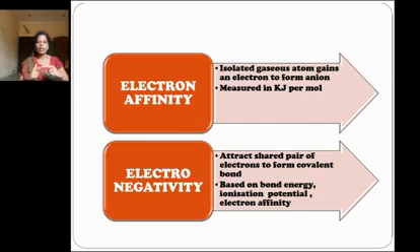Last is electronegativity. It is the measure of the tendency of an atom to attract the shared pair of electrons towards itself in a covalent bond. The chlorine atom has a higher electronegativity than hydrogen, hence it pulls the shared pair of electrons towards itself to form a stronger bond. It is also related to bond energy, ionization energy, ionization potential and electron affinity. So this is about electronegativity.